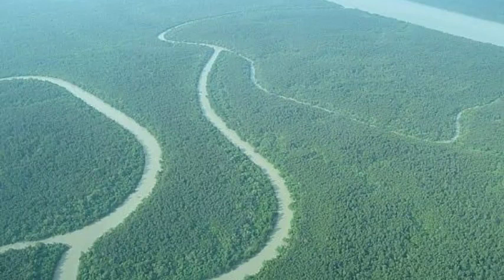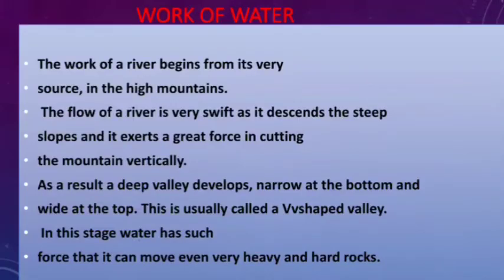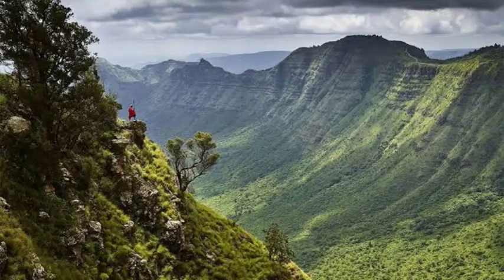V-shaped valleys are formed by the flow of river water. U-shaped valleys are formed by the flow of glaciers. Understand? See that. So what kind of activities are there?